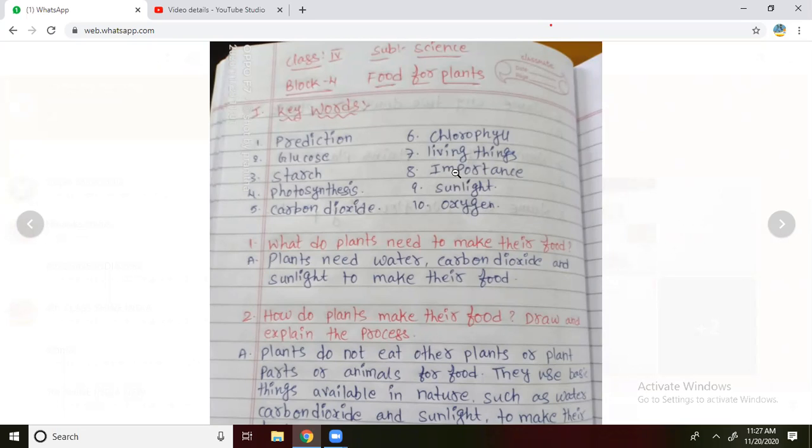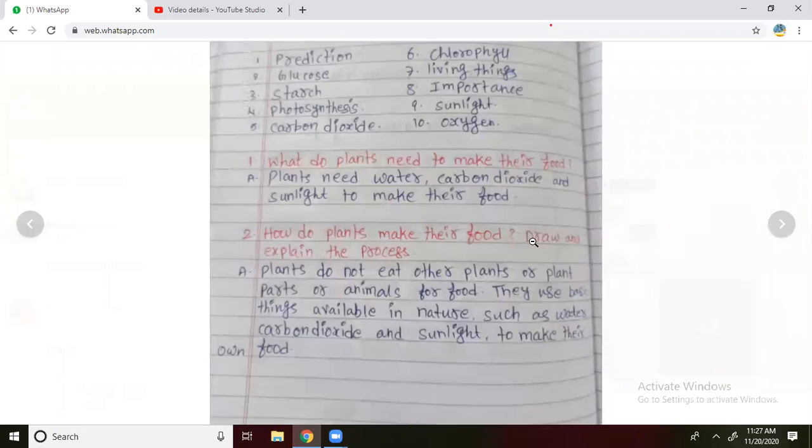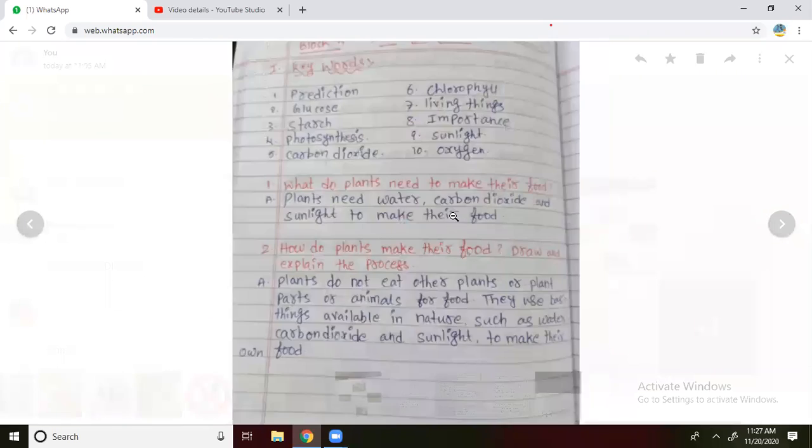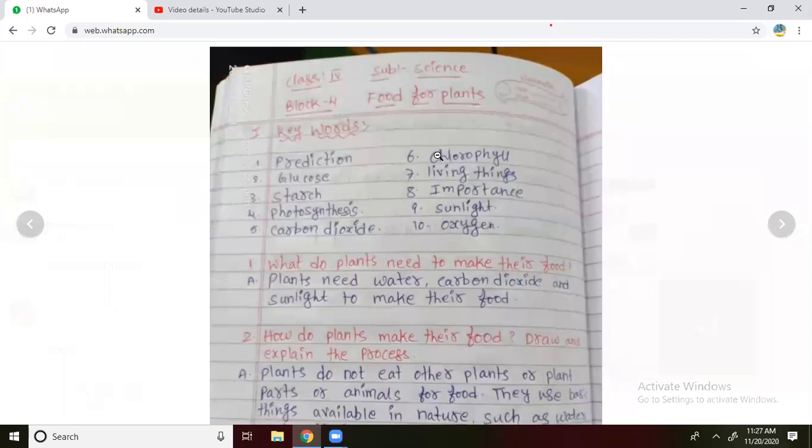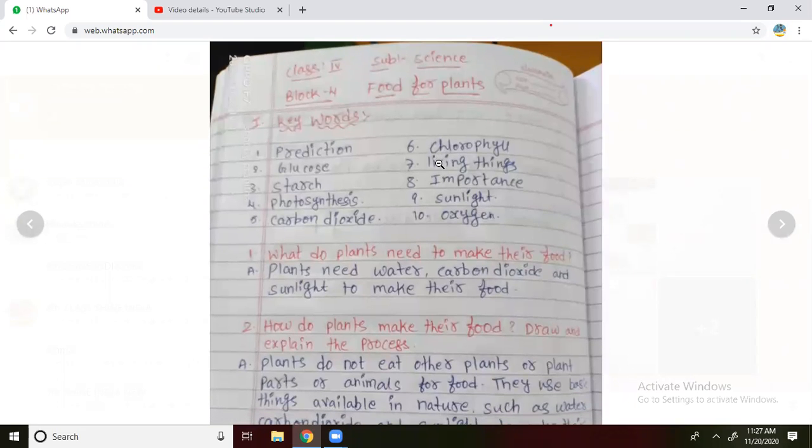Read it properly along with the correct sound. What is the first word? Tell me. Prediction, not predication. Prediction.